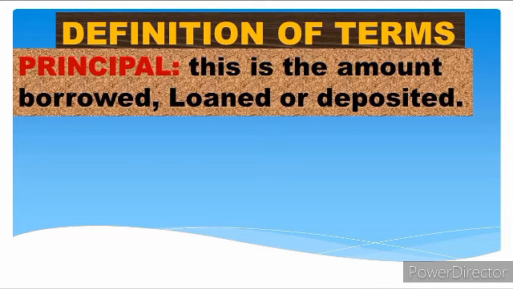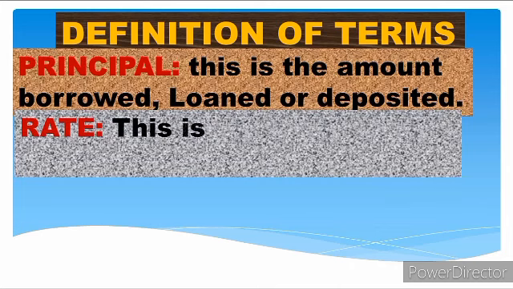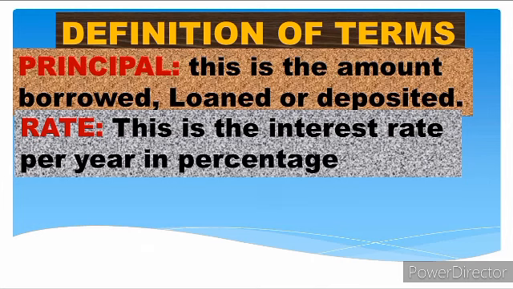So that money you deposited or you loan out or you borrow is your principal. Now we have rate. Now over a period of time your money increases. Now the rate at which your money increases, or the rate at which the interest is being added to your money, is the rate. And this rate, we have it in percentage.